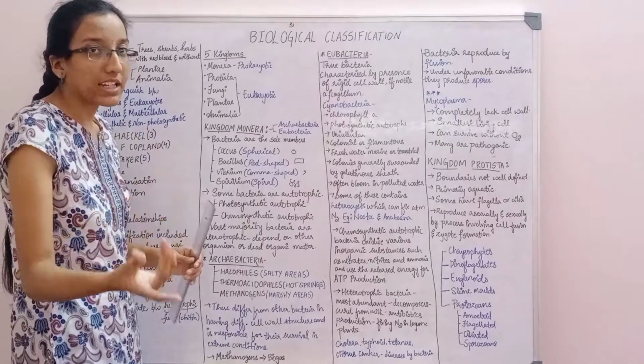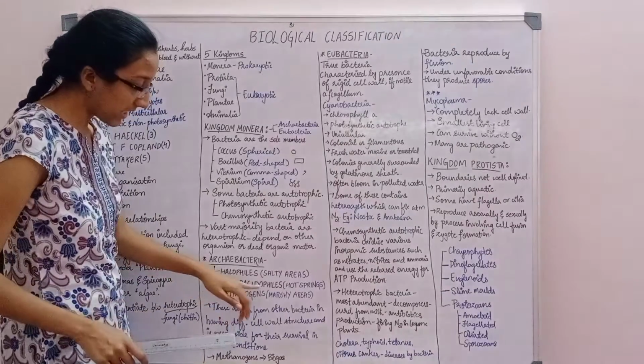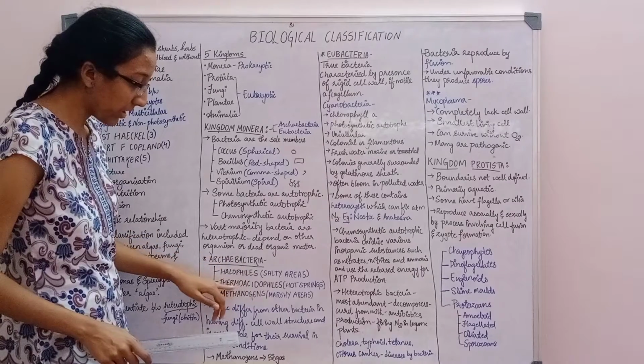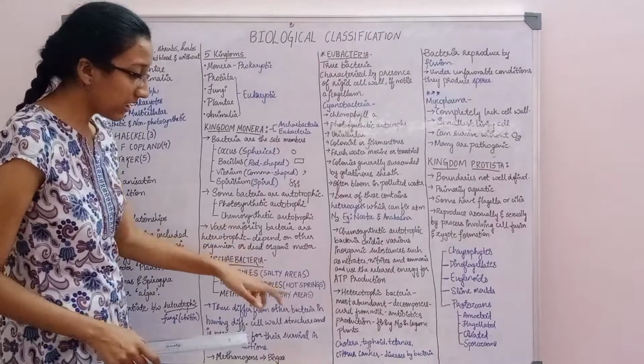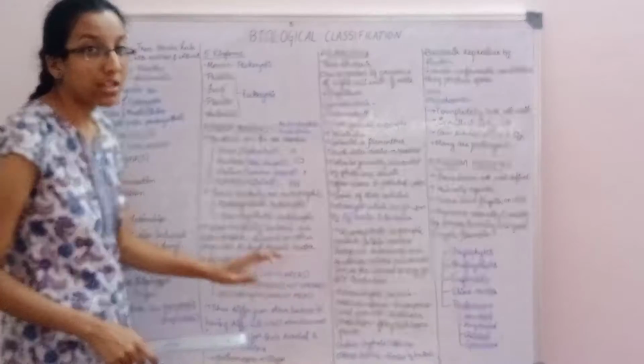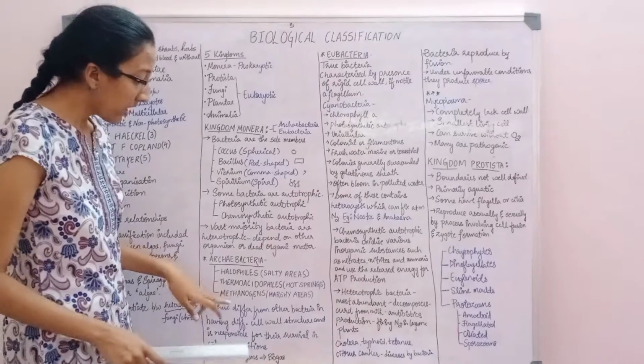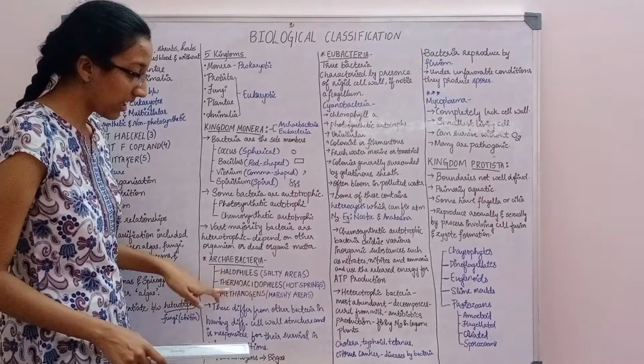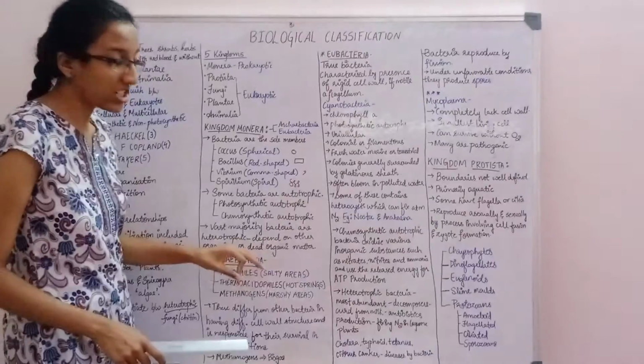Halophytes, salty areas. Okay. Next, thermoacidophytes. Thermo means temperature, so it will live in hot springs. Thermoacidophytes, hot springs. Methanogens is marshy area. M for methanogens, M for marshy area.